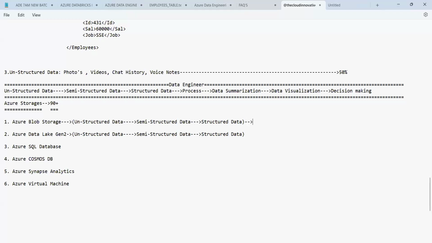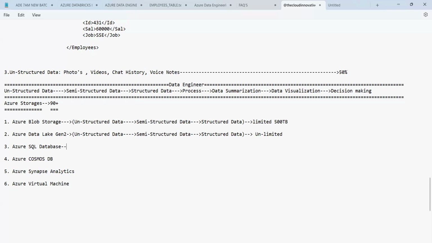But it is a limited storage. What does limited storage mean, guys? You can say 500 TB, not beyond this. It can store not beyond 500 TB. But this other one is unlimited storage, guys. There is no limit for storing the data.